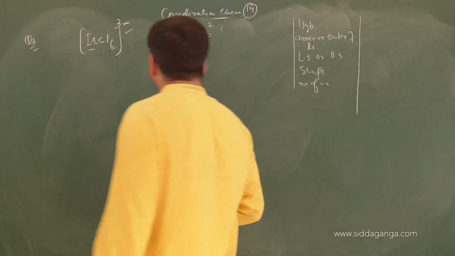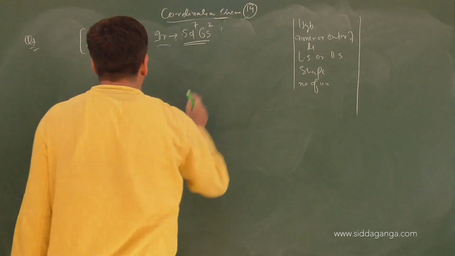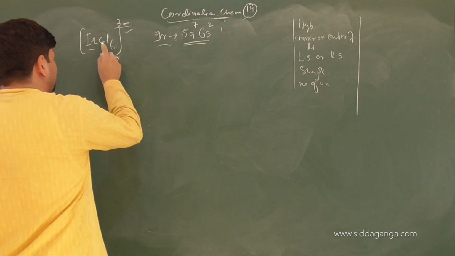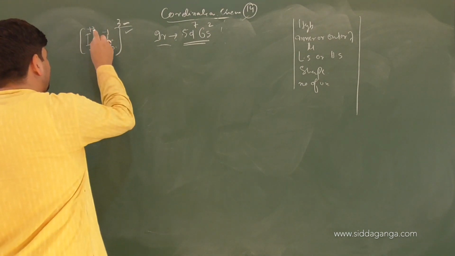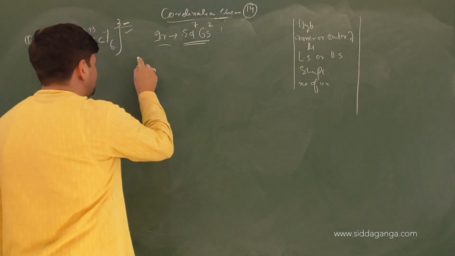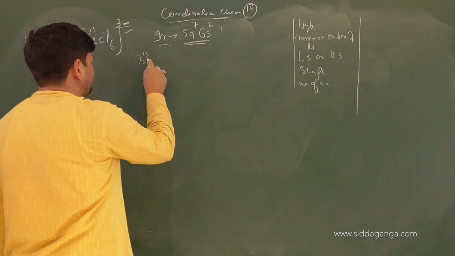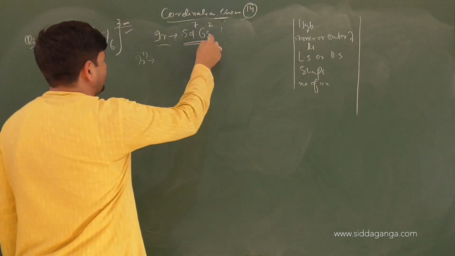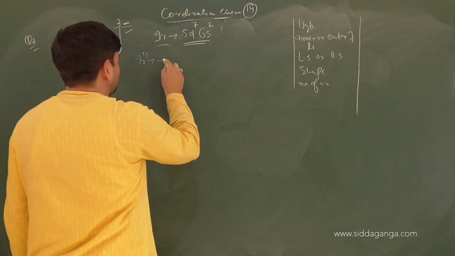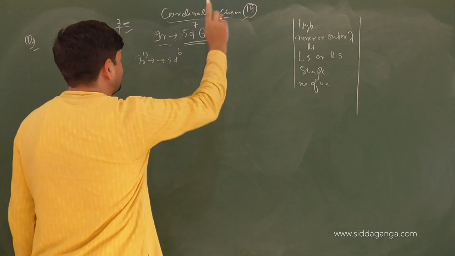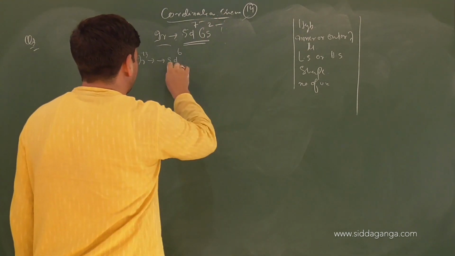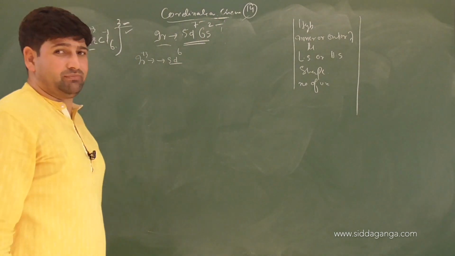Let us solve it. 5d7 6s2, 3 minus. There are 6 chlorines each with -1. Iridium has to lose 3 electrons, so +3. So iridium +3 configuration will be what? 5d7 6s2. It will be 5d6 and 6s2 will be lost, 2 from S and 1 from D. It will be 5d6 electronic configuration of iridium +3.